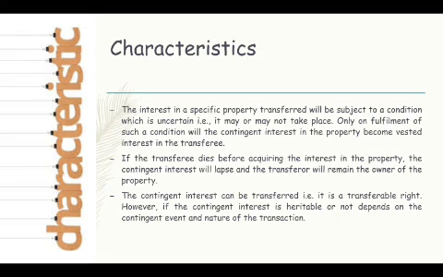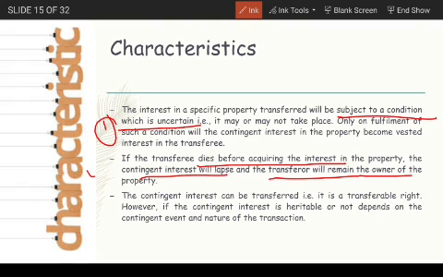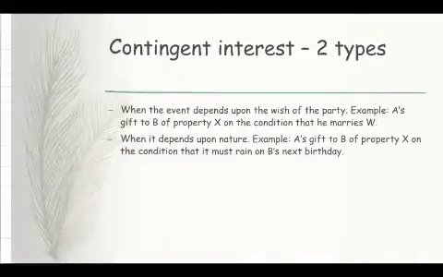The characteristics of contingent interest: there are three characteristics. One, the interest in specific property transfer will be subject to a condition which is uncertain. This is number one. And number two is, if the transferee dies before acquiring the interest in the property, the contingent interest will lapse and the transferor will remain the owner of the property. This is the second one. Whereas in vested interest, it will be heritable by the legal heirs, and the contingent interest can be transferred, but it is not heritable. So this is the main characteristic of contingent interest.